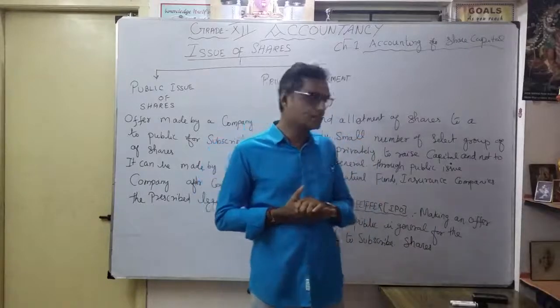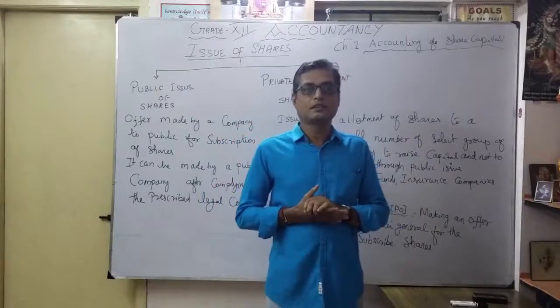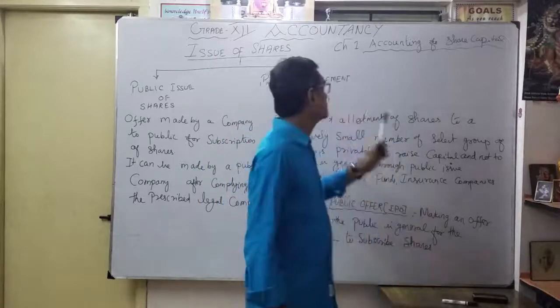This month, maybe it's August, the first week, we had a lot of discussion about chapter number 1, accounting for share capital. Correct?